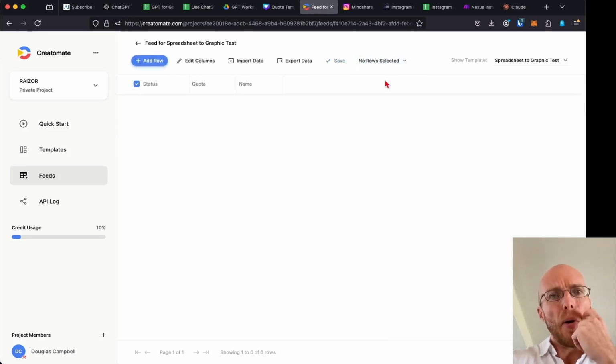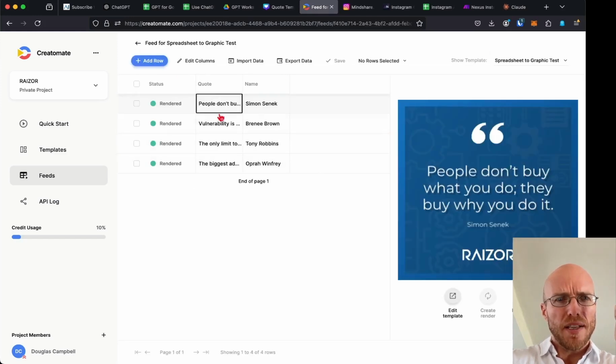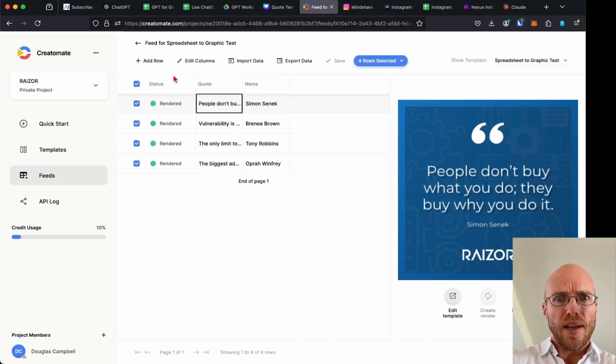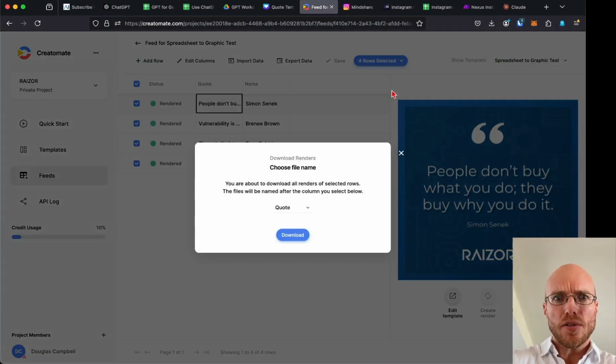And here we go. It's going to hopefully now go back to our feed. And there they are. That was funny, it didn't show them. They kind of disappeared. I had to go back to the feed and then click on the feed, and then there they go. And now I can say download renders, and you're about to download all renders.